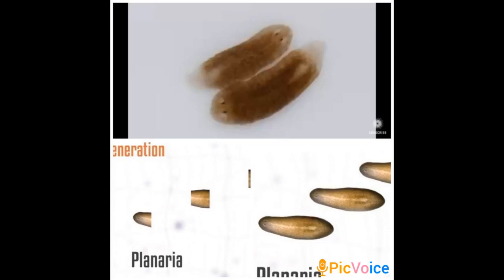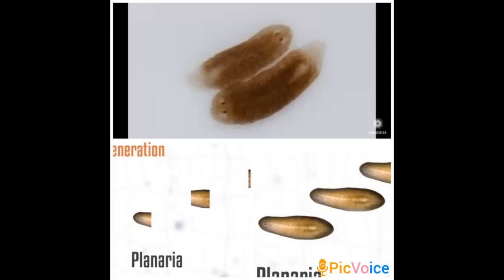You can see in the diagram, the diagram on top is showing the figure of planaria, also known as the flatworm, which is found in fresh water or slow running streams.